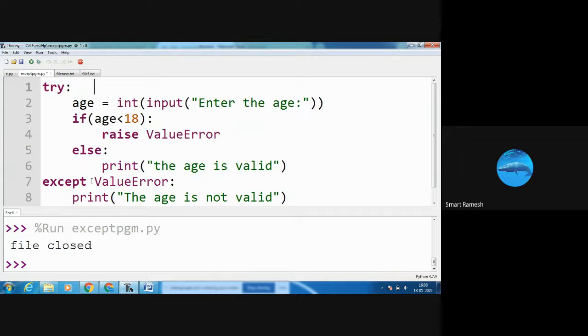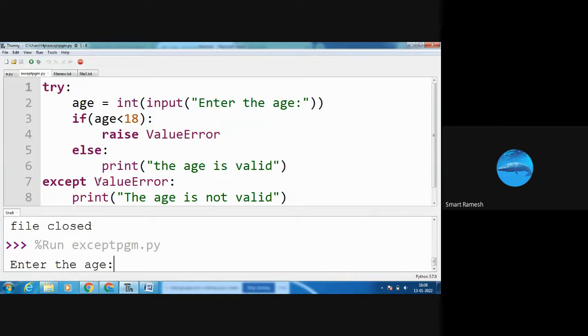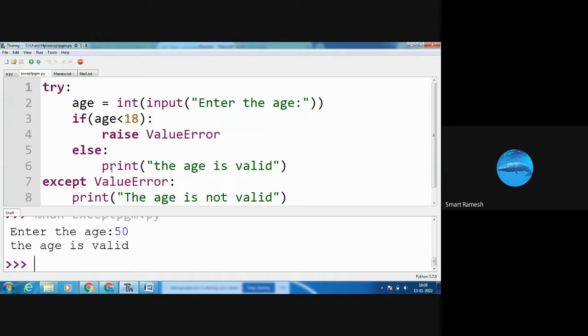Suppose age is less than 18. For example, I am going to run the program. See, enter the age. I am giving 50. If 50 is less than 18, false. The condition is false, so the else block will execute. Here the age is valid. See the output screen: age is valid.